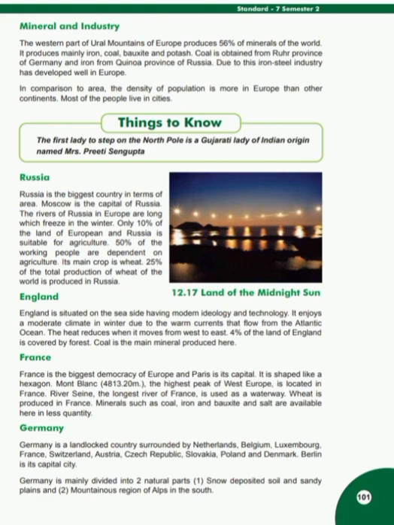Students, Russia is the largest country in the world. Moscow is its capital. Its Volga River is the longest river in Europe. As the climate is very cold, most of the Russian rivers get frozen during winter. Only 10% of its land is cultivable. Wheat is the main production, which is about 6% of the world production.